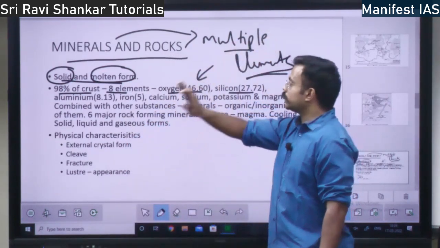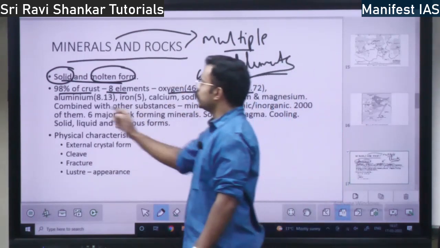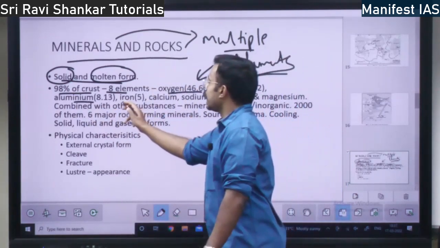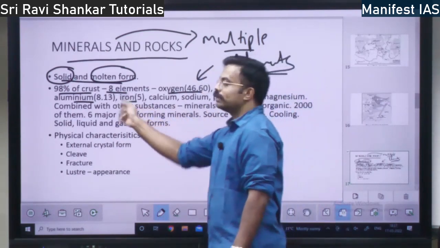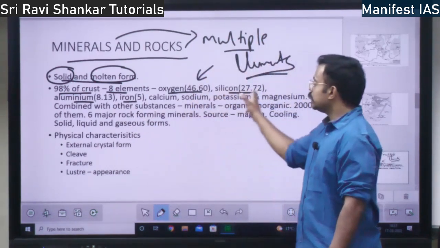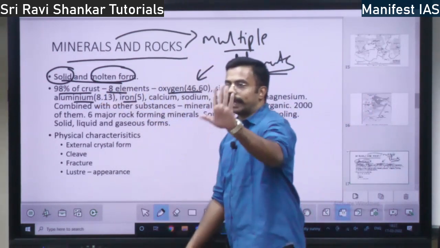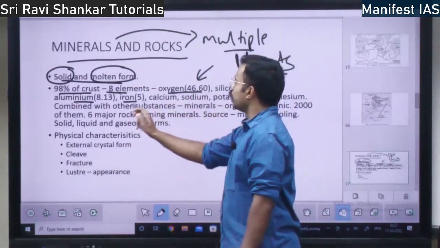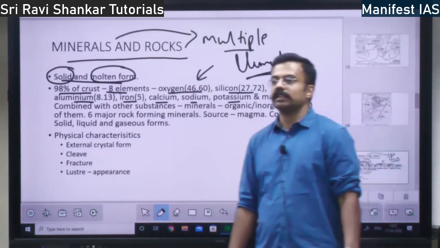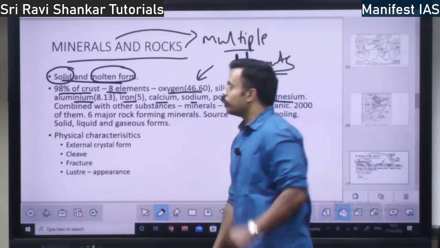Which is the topmost element on earth? It is oxygen. Next is silicon, 27.72%. Third is aluminium, with a composition of 8%. Fourth is iron, with a composition of 5%. If you know the percentage of the first 4 elements, it's enough. But 98% of the crust is of 8 elements: oxygen, silicon, aluminium, iron, calcium, sodium, potassium and magnesium. These are the 4 other elements. So the 8 elements you should know, especially the top 4.